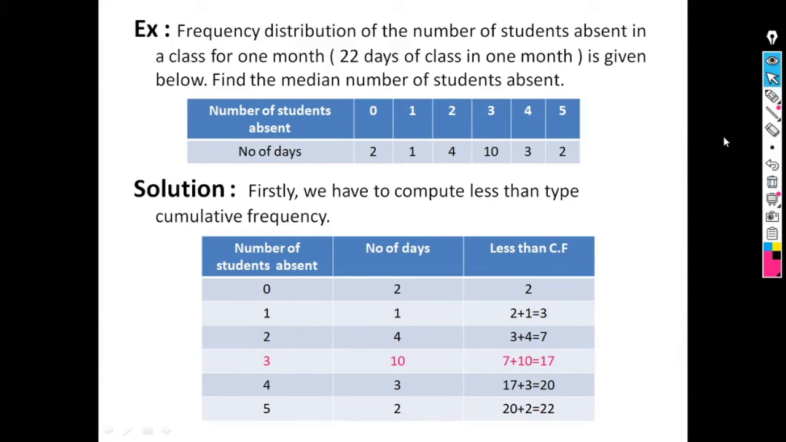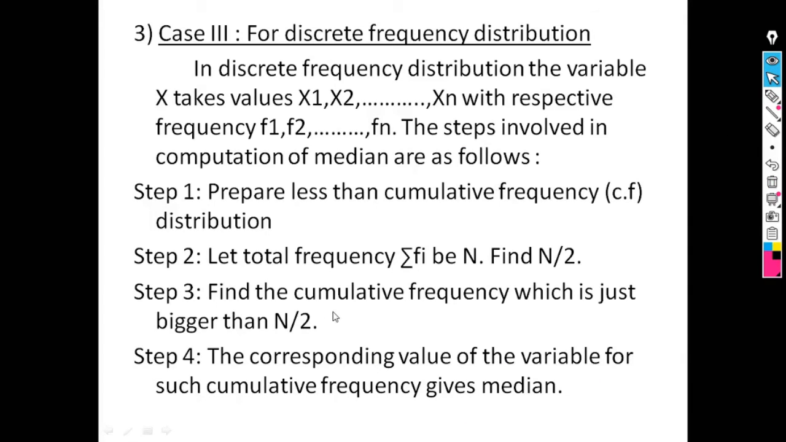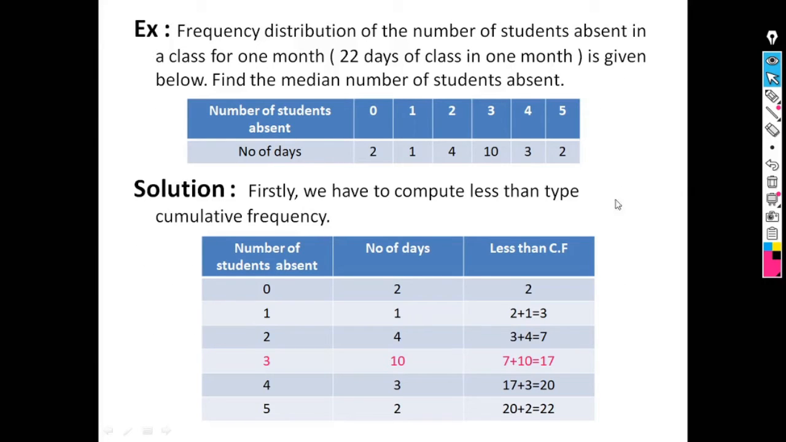Now the third step is to find the cumulative frequency which is just bigger than n by 2, meaning just greater than n by 2. Here our n by 2 is 11, so we have to find the value just greater than 11. 2 is less than 11. Now 3 is also less than 11. We have to find the value greater than 11.